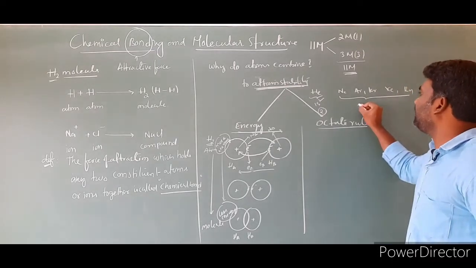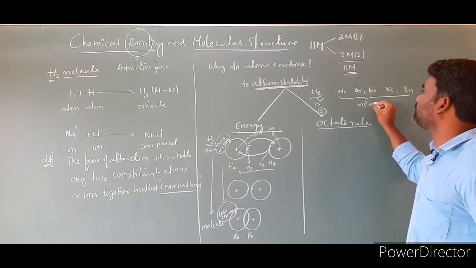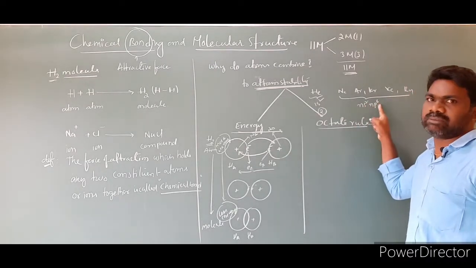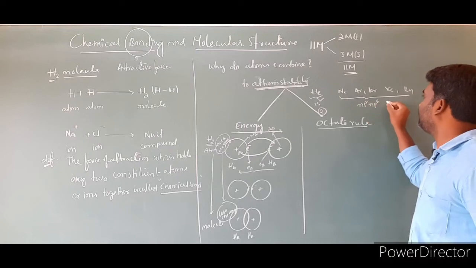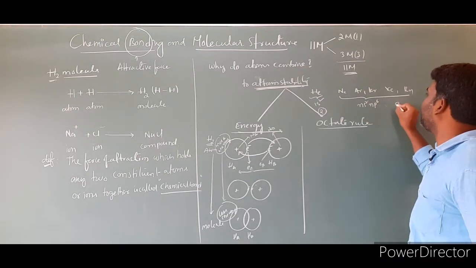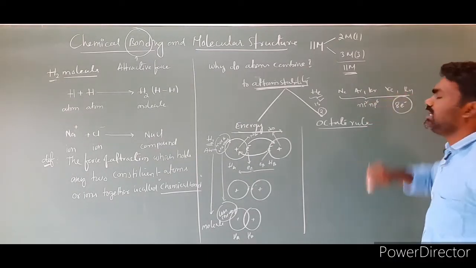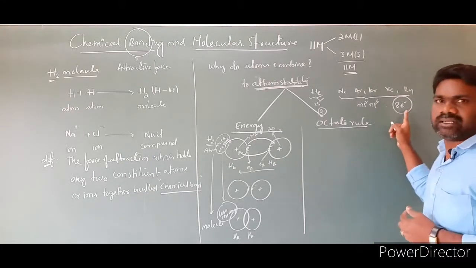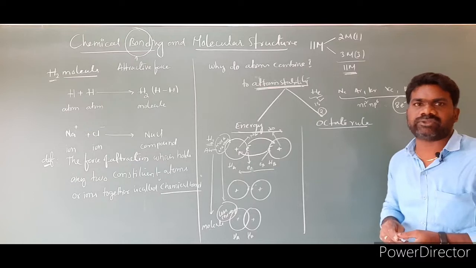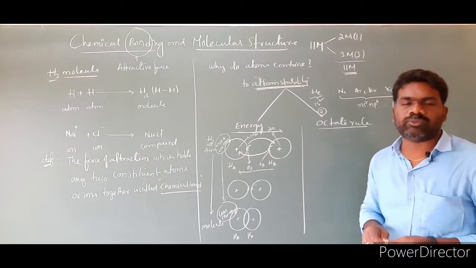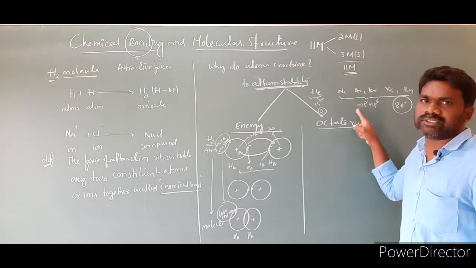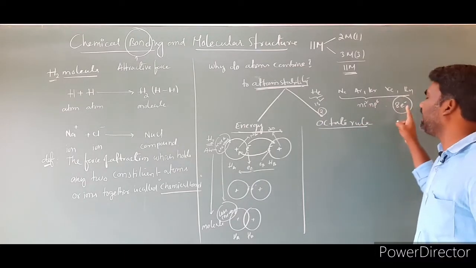They have the general configuration ns2 np6. So 2 plus 6, the total number of electrons in these noble gases is 8 electrons. In the valence shell of noble gases, they have 8 electrons. 8 in the sense we pronounce as octa. Noble gases are more stable because of the presence of a completely filled electron configuration in the valence shell. That too they have 8 electrons.